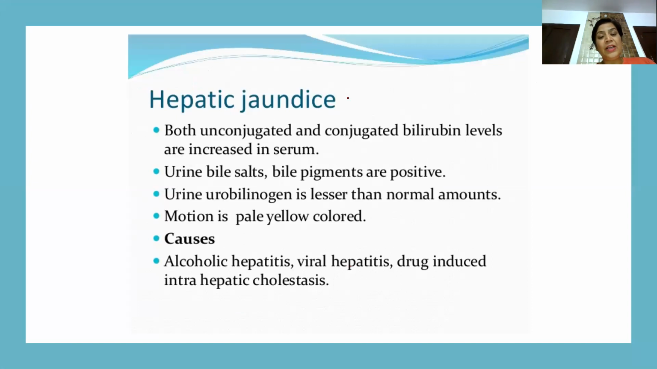Then hepatic jaundice, also known as biphasic jaundice. Biphasic because there is an increase in both unconjugated as well as conjugated bilirubin. Urine bile salts and pigments are positive. Urobilinogen is lesser or normal and the stool is pale yellow colored. In hepatic jaundice, the major causative agents are alcoholic hepatitis, viral hepatitis, and drug-induced intrahepatic cholestasis.